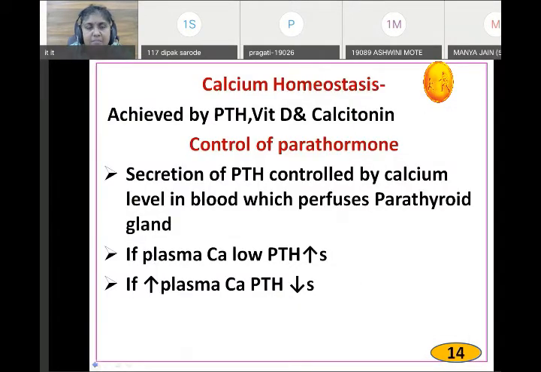Again, repeat the same thing. Please remember that calcium regulation is by 3 hormones: parathormone, 1,25 dihydroxycholecalciferol, the active form of vitamin D3, and calcitonin.